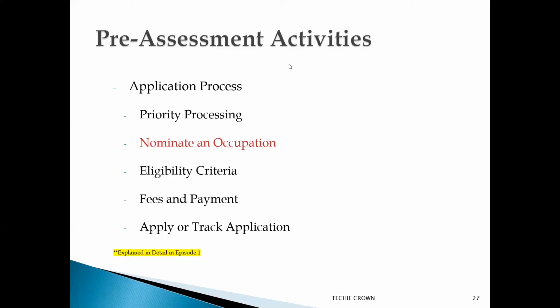The next thing you have to consider is the eligibility criteria. Make sure you have enough experience and that you will have enough eligibility points, more than 65, even after the deduction of points after assessment. So make sure you have enough points before you get assessed, or before you even start the process. Then once you choose the relevant assessing authority, check for the fees and payment. These are the steps that you need to consider even before starting the assessment.